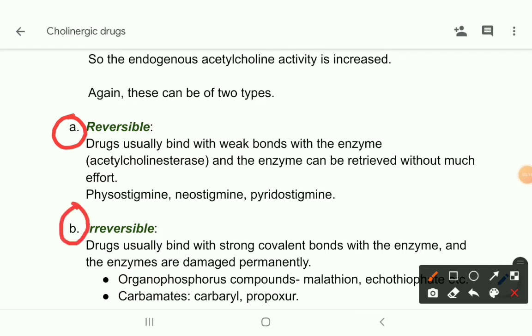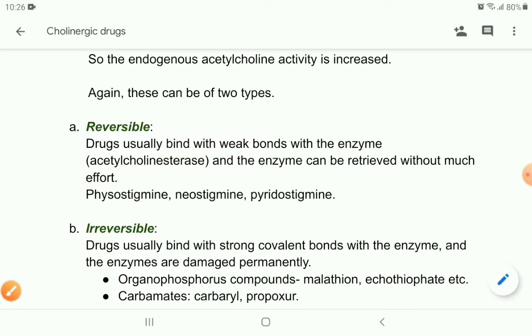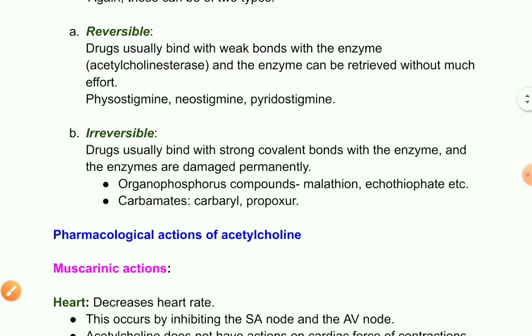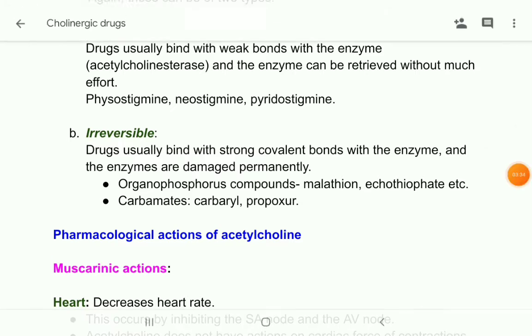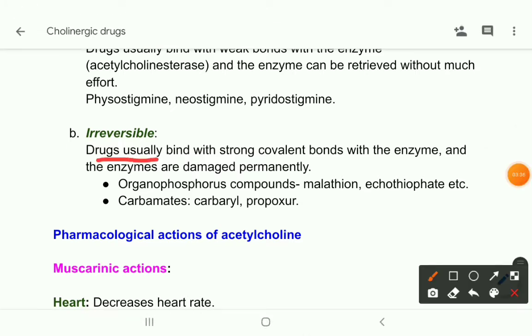So reversible drugs usually bind with weak bonds with the enzyme, and the enzyme can be retrieved without much effort. For example, physostigmine, neostigmine, pyridostigmine, etc. And there are some irreversible anticholinesterases. These drugs usually bind with strong covalent bonds with the enzyme, and the enzymes are damaged permanently.